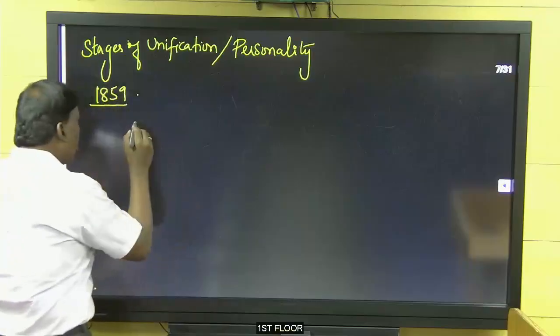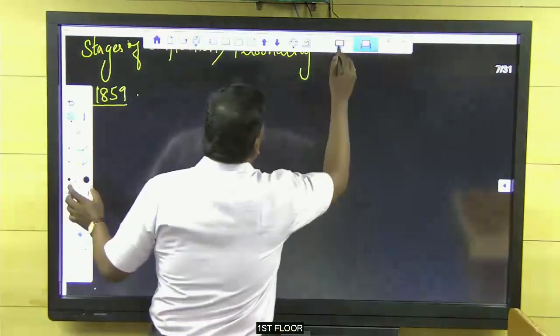1859. What Cavour did was, I will show you the map.